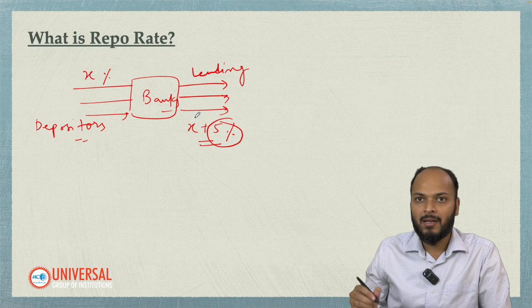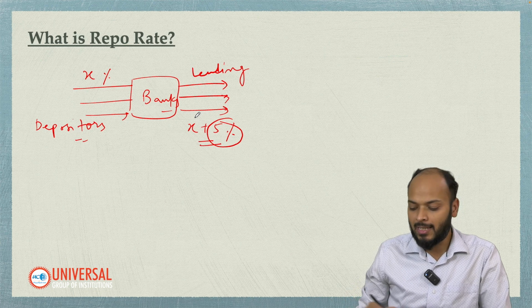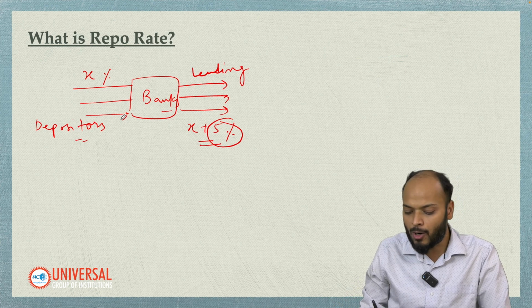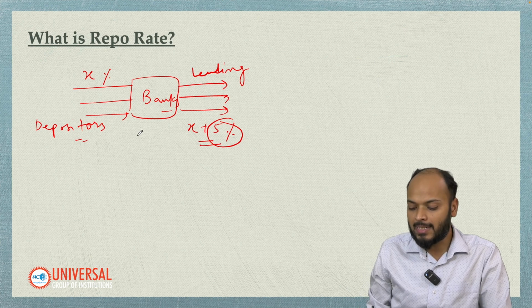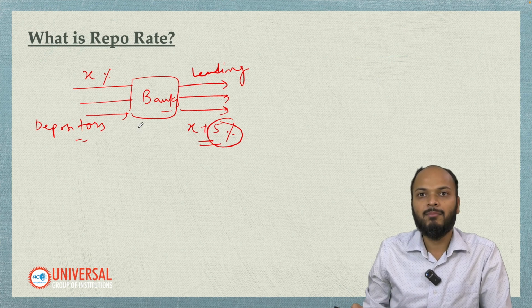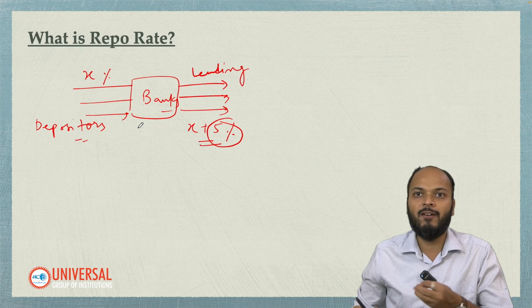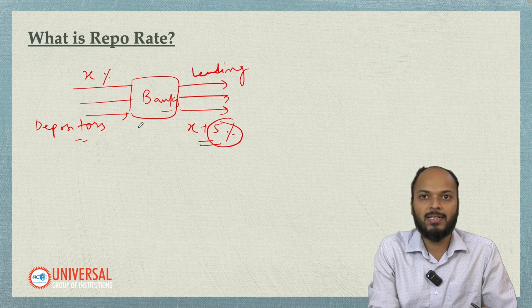Now sometimes banks also need money. Let's say all the depositors suddenly start asking for money from the bank, whatever deposit they have given to the bank. Let's say they ask for that same money.